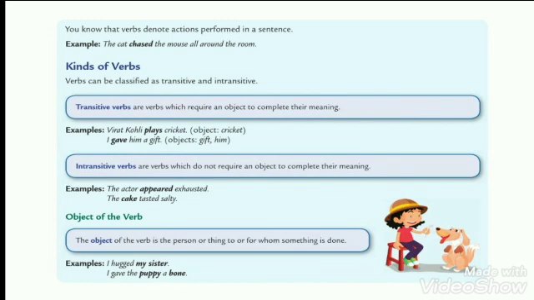See, in the previous sentence, the cat chased the mouse all around the room, we have seen the cat is the subject of the sentence, chase is the verb of the sentence, and the mouse is the object of the sentence. Let me explain what the subject, the verb and the object are. The subject is the one who does the action. In a sentence, the subject is the one from whom the action begins. So the subject is the doer of the action.